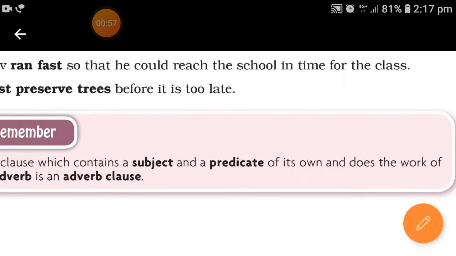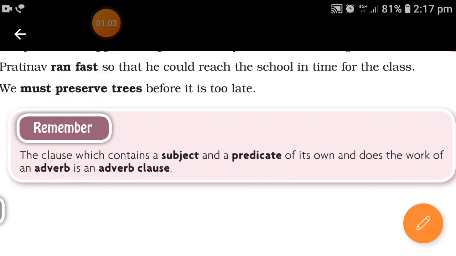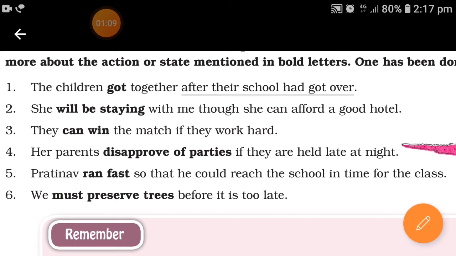So what is an adverb clause? The clause which contains subject and predicate of its own and does the work of an adverb is an adverb clause. Okay, let's see some more examples.